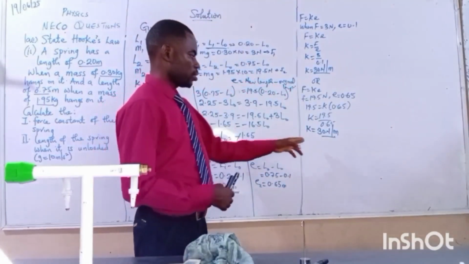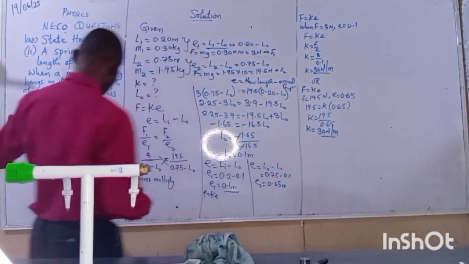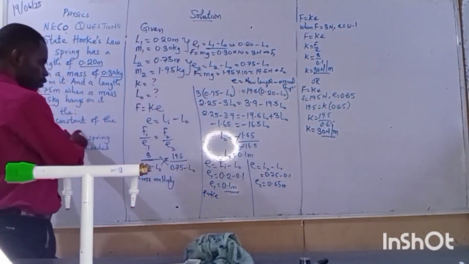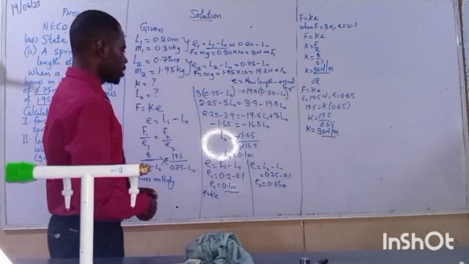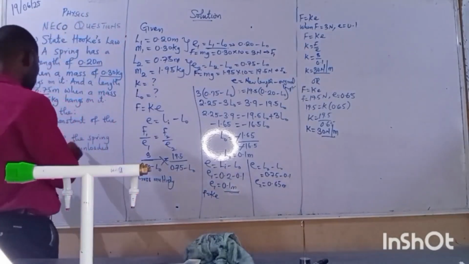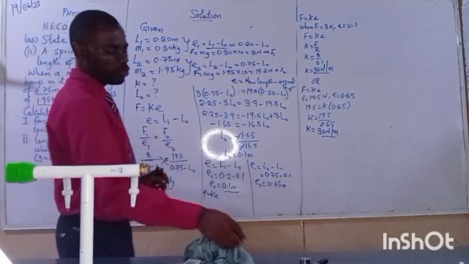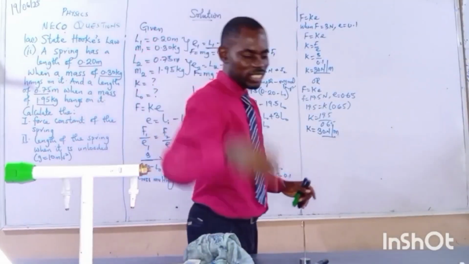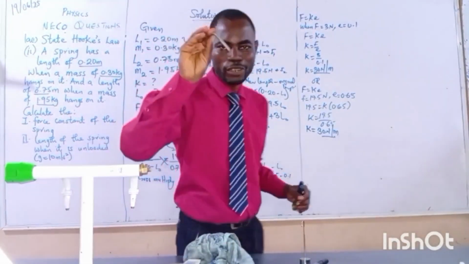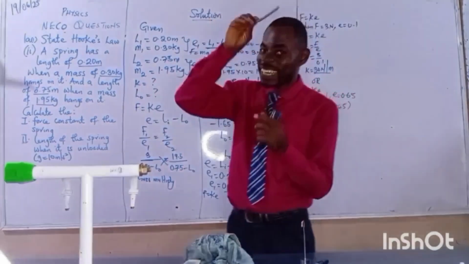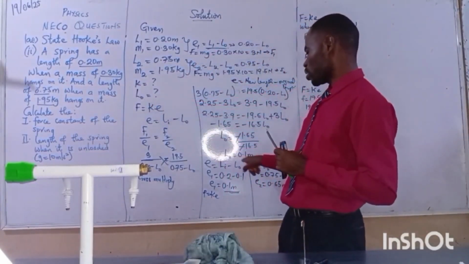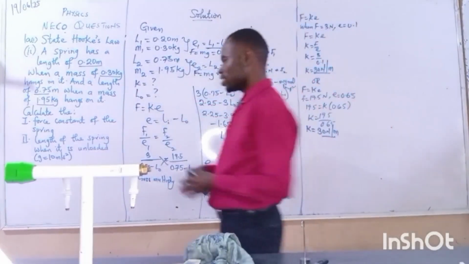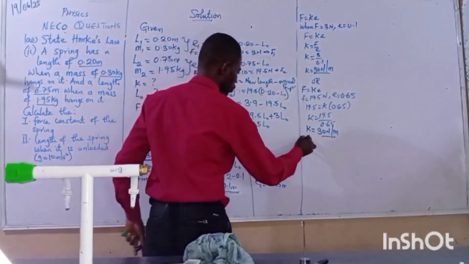Now, so that's how we settle the first question, that we should find the force constant. Like I told you, any choice, you just pick your own choice. Now, it is going to say find the length of the spring when it is unloaded, where there was no load on it. If you are following this question very well, you will have known that you have gotten the answer, our original length. That's what they are looking for, and we have gotten our original length as 0.1. That is the answer. That is Roman figure 2.